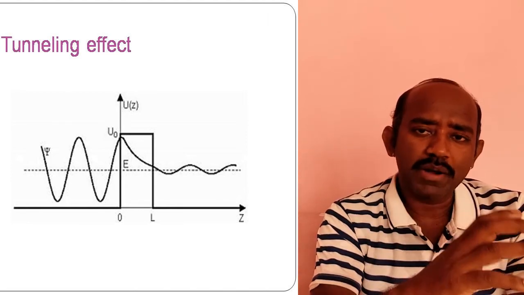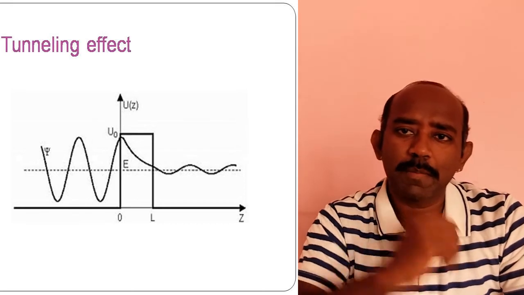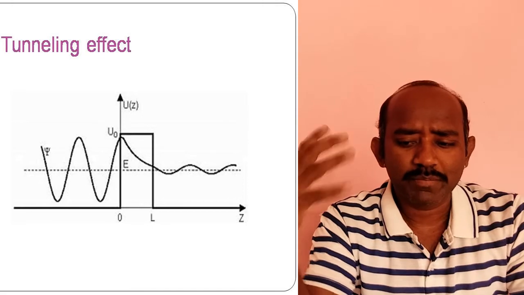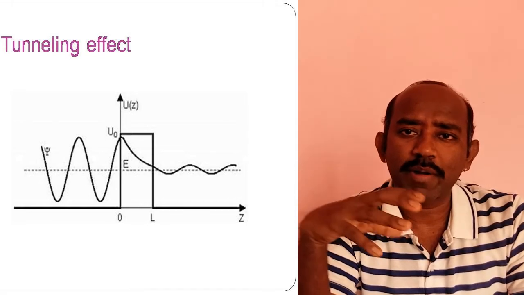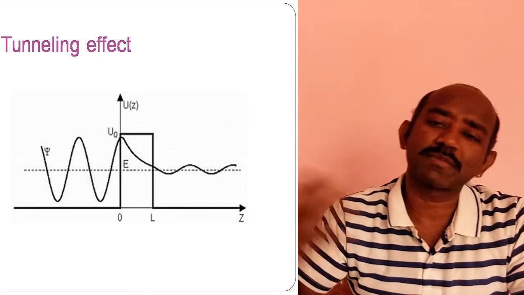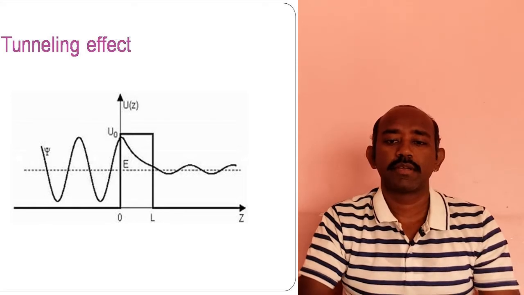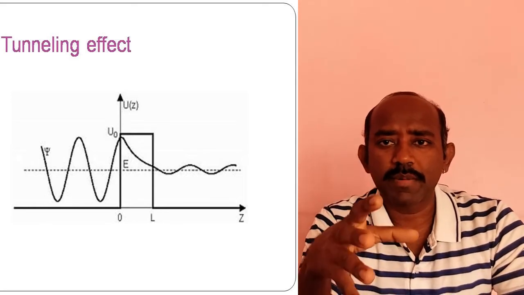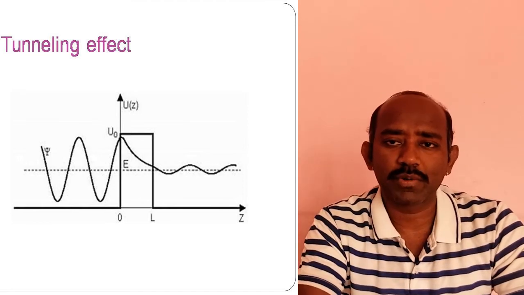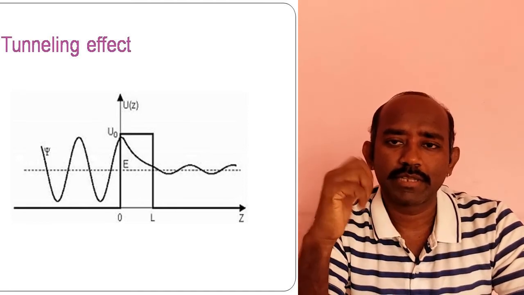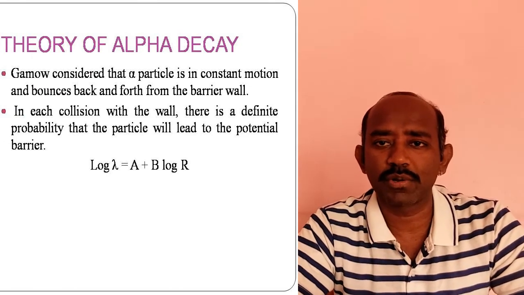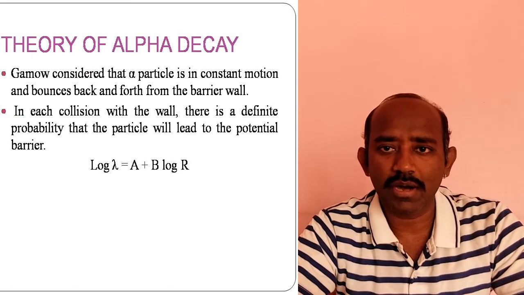So alpha particles having high energy have a greater probability of coming out from the nucleus. In each collision with the wall, there is a probability to come out from the nucleus, which can be represented by the equation log λ = a + b log r.